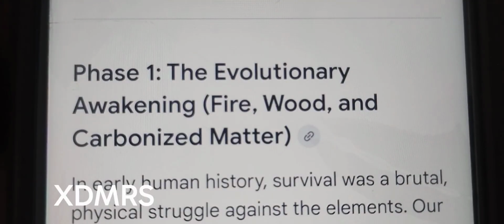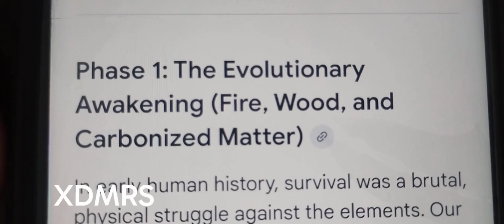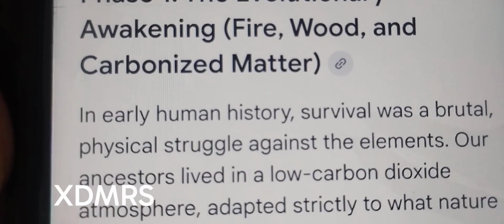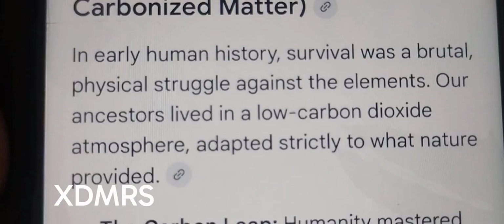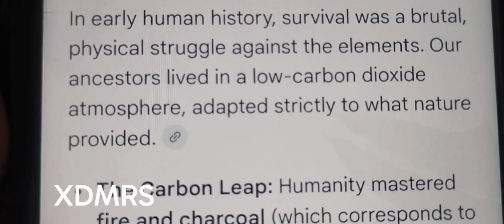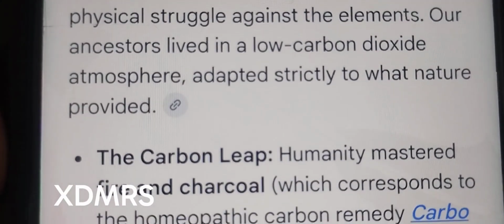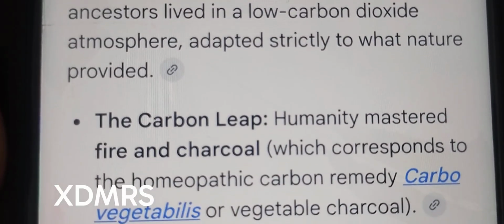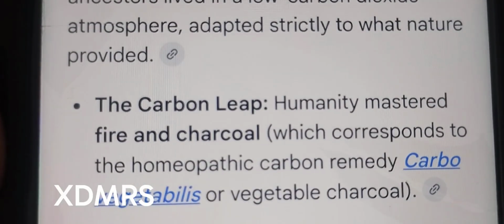Let us try to understand the macro and micro effects of carbon phase by phase. Phase 1 is the evolutionary awakening: fire, wood, carbonized matter. In early human history, survival was brutal. Physical struggle against the elements. Our ancestors lived in a low carbon dioxide atmosphere, adapted strictly to what nature provided.